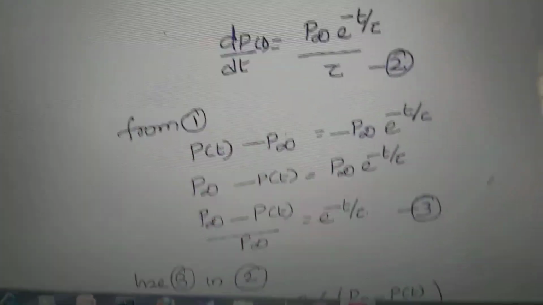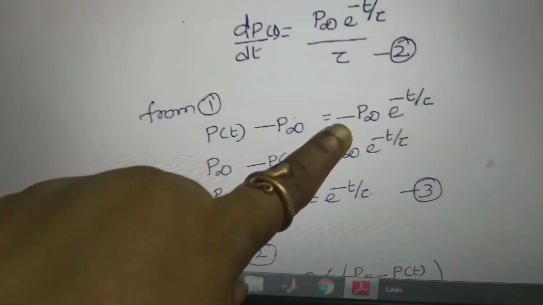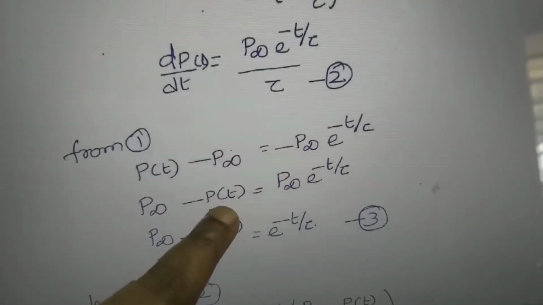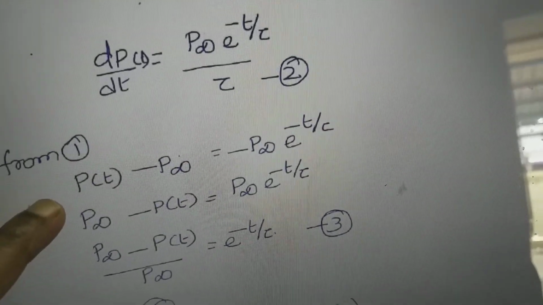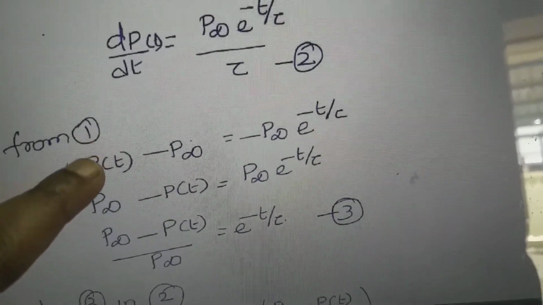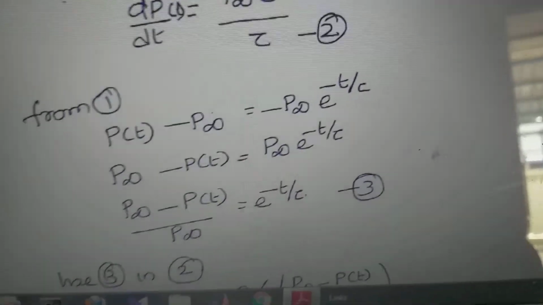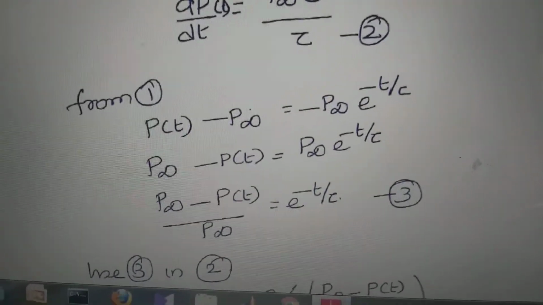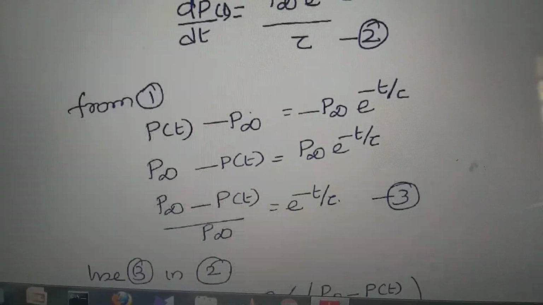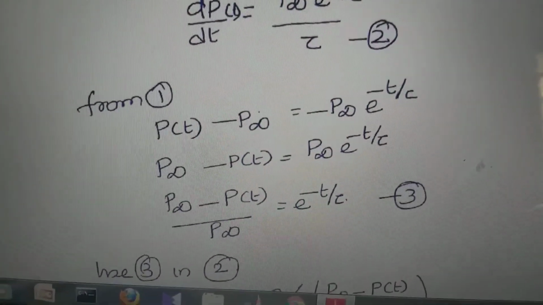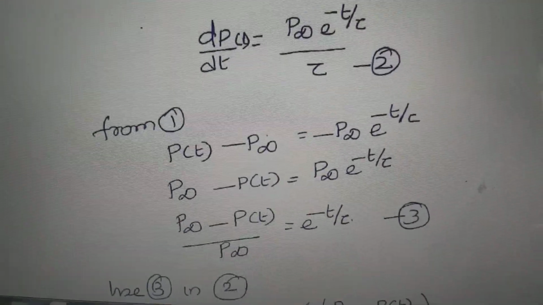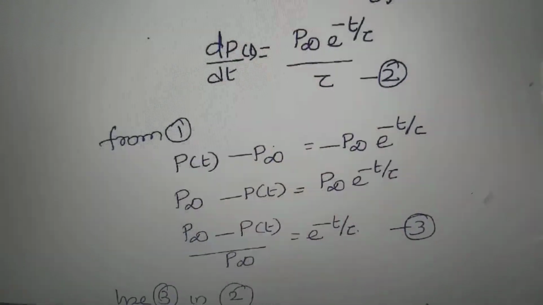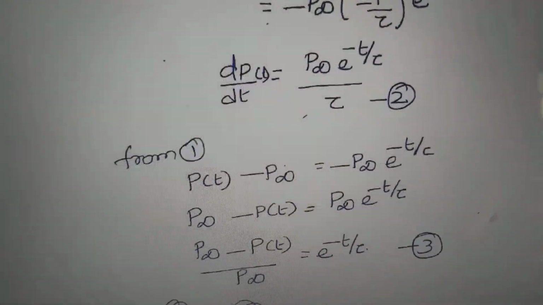So P of t minus P infinity equal to minus P infinity e power minus t by tau. Multiplying by minus, P infinity minus P of t equal to P infinity e power minus t by tau. So e power minus t by tau is equal to P infinity minus P of t, divided by P infinity.